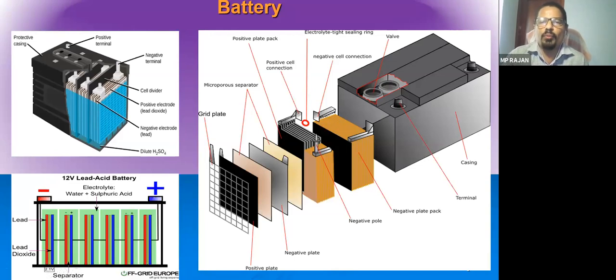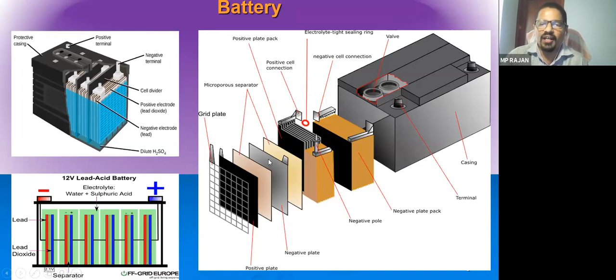What is the advantage of tubular is plate sometimes it may bend, the active materials may get down. So tubular is very strong, the active material, that is lead peroxide or spongy lead, will not fall. So that is very strong and you can go for heavy charging and discharge. So tubular solar batteries are very strong. But in the normal case, plates are being used.